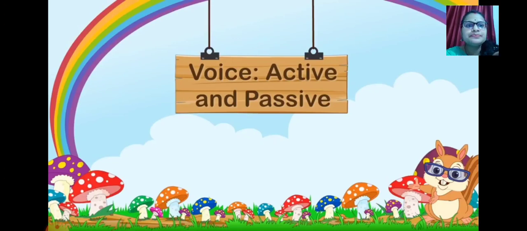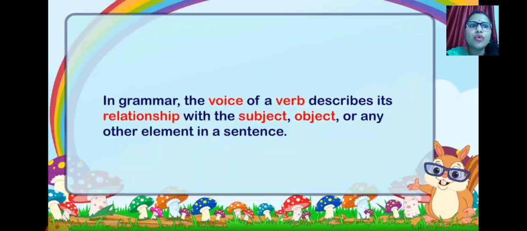So let's start. In grammar, the voice of a verb describes its relationship with the subject and object. Basically, what does a verb do? A verb does an action. It is a word with the help of which you try to understand the relationship between the subject and the object or any other element in a sentence.